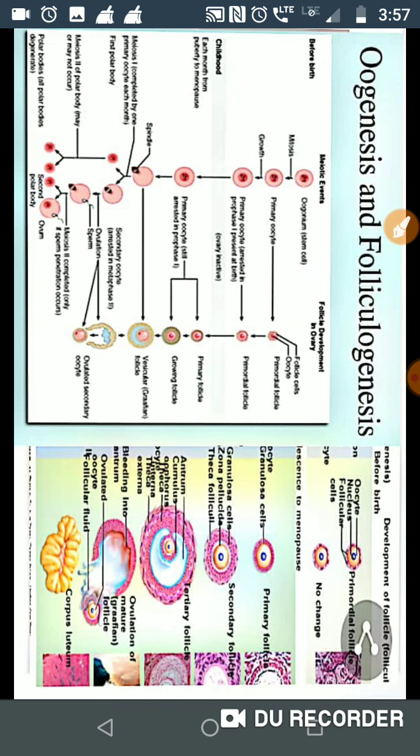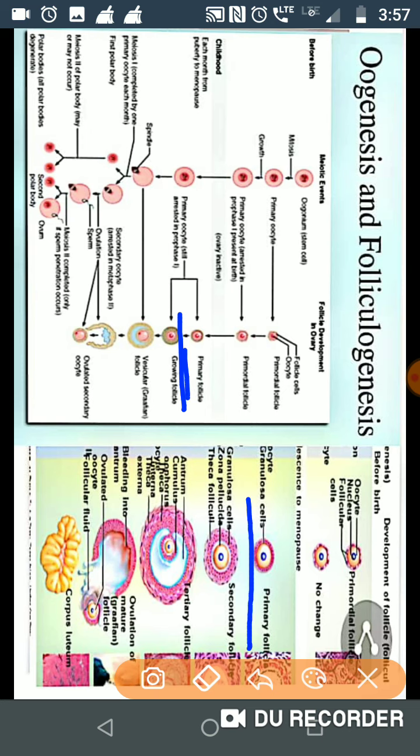Now this primary follicle, as I told you, has prophase 1 arrested, meaning meiosis 1 is arrested. So in this phase only the primary oocyte is present. Now this primary follicle undergoes the development phase. Various granulosa cells are formed, zona pellucida also starts developing, and thicker follicle cells also form, and now this is called the secondary follicle.